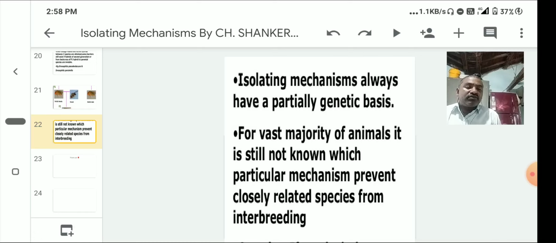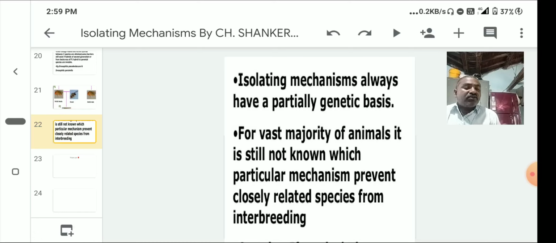These factors bring about genetic divergence in ones similar in gene pool. When the genetic divergence is established, reproductive isolation is established step by step, generation after generation. So the factors, especially the competition, bring about genetic divergence in those once similar in gene pool.